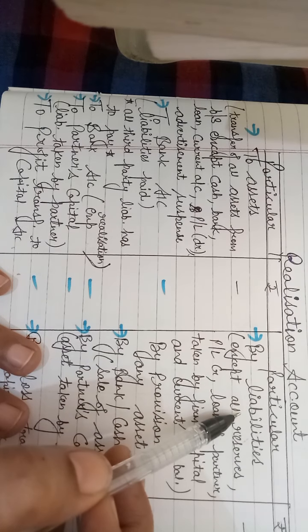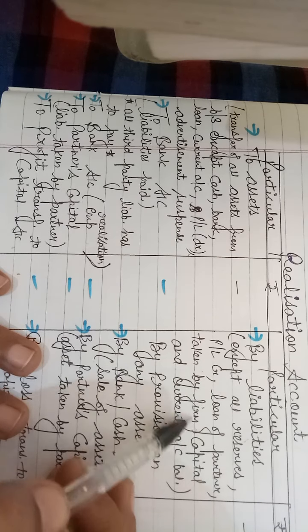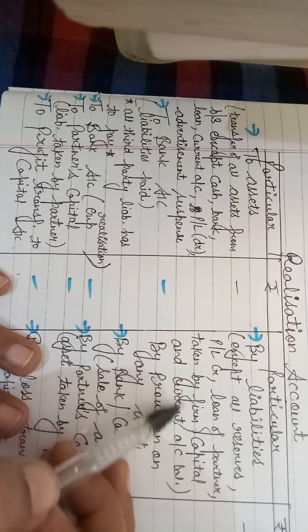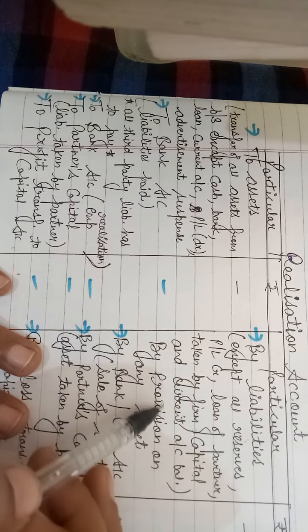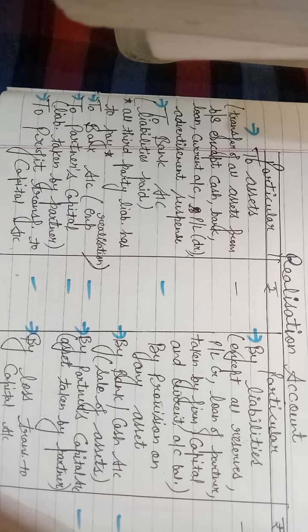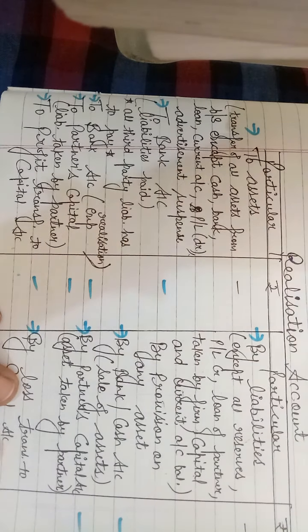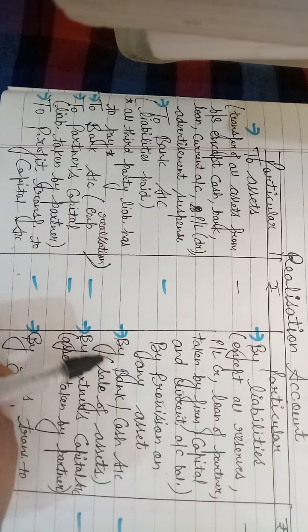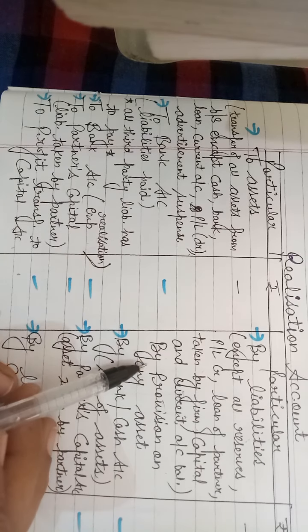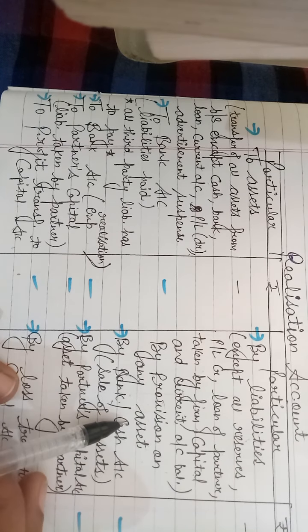Means all liabilities will be transferred over here except reserves, profit and loss balance, loan of partner taken by firm, capital balance of partner, and current account balance of partner. Means every liability will be transferred except reserve, profit and loss, partners loan, and partners capital and current account balance. As it is, you have to transfer from your balance sheet. Then next, on the credit side, if any provision is there on any asset, then it will be recorded on the credit side as provision on that asset.